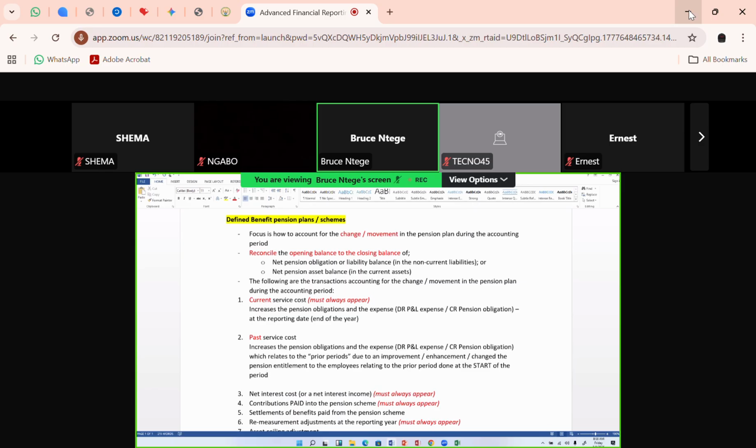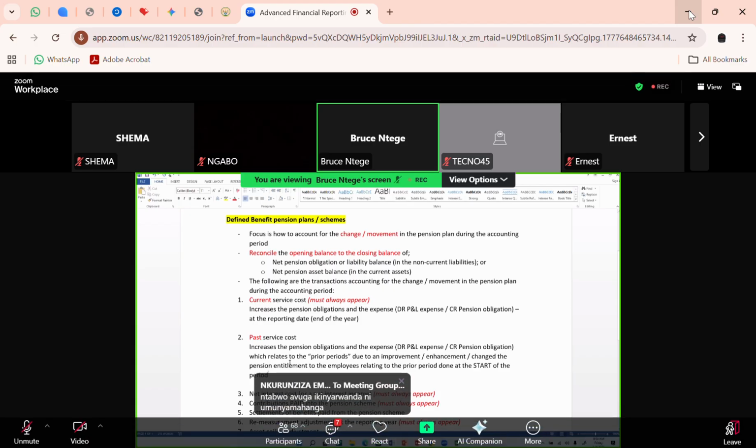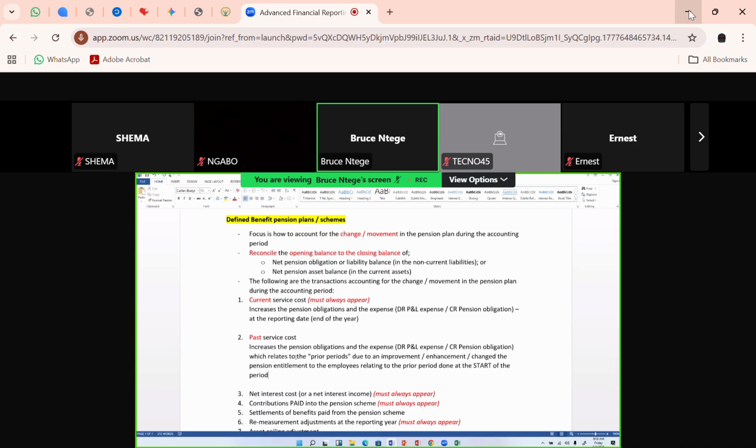So that means that you are going to run your debit or credit, but that debit or credit is related to an improvement or an enhancement, or let me call it a curtailment. It could even be a curtailment. Curtailment in English means that they have reduced. So that's the word I wanted to use instead of changed. The pension entitlement to the employees who are in this scheme in respect of the prior years, and the board made this decision or approved this decision at the start of the year.